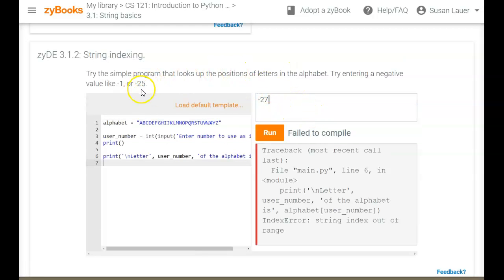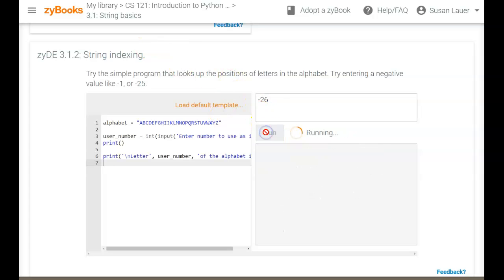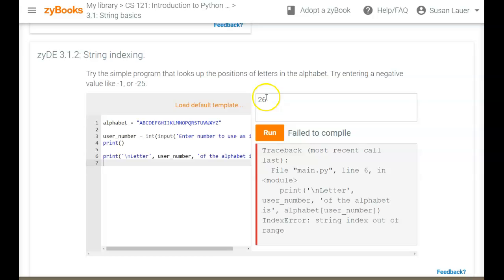They suggest I try some negative numbers, but there are some that aren't going to work. So -26. The length of the string is 26, so I can go back as far as -26. We'll try that. -26. Run that. And that gives me the -26 of the alphabet. So I can use all the way back to -26, but if I put in a 26, that's too far. So I can go from -26 to 25, and that does the alphabet twice, going backwards or going forwards.